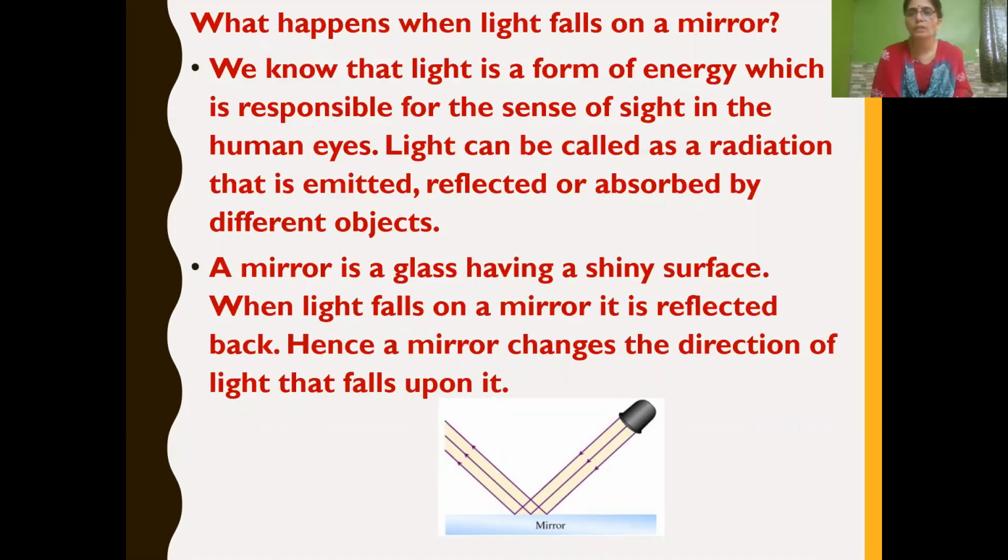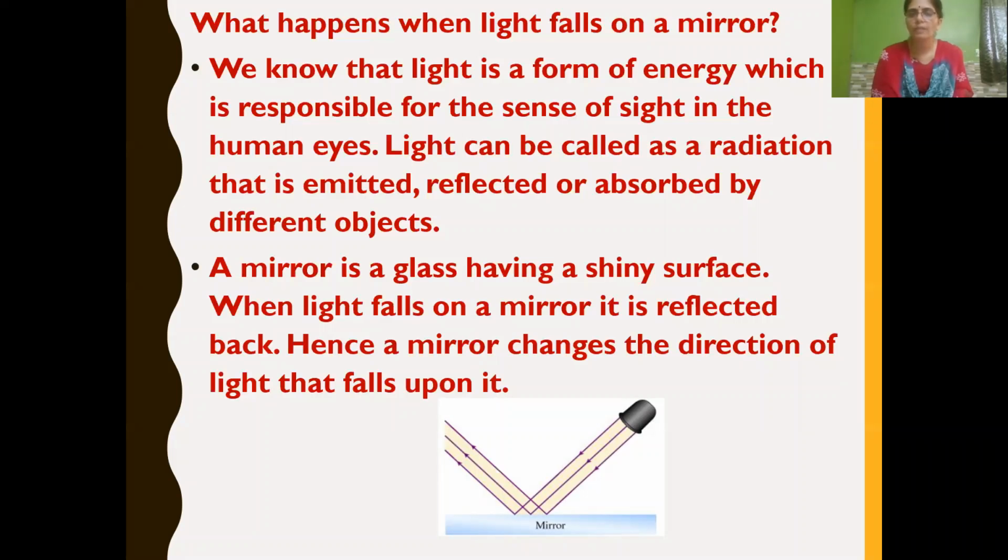It depends upon the nature of the objects. Whenever light falls on an object, it is either emitted, reflected or absorbed. And what is a mirror? A glass having a shiny surface is called a mirror.